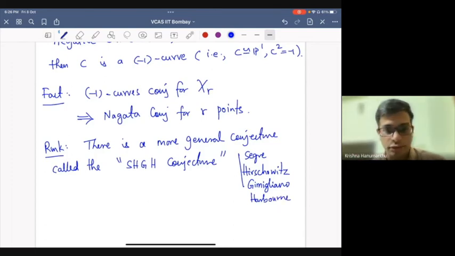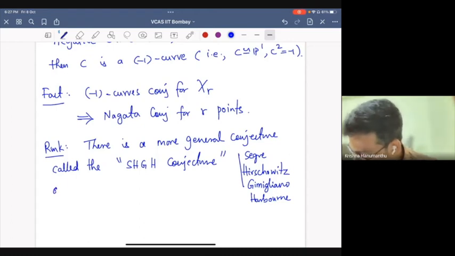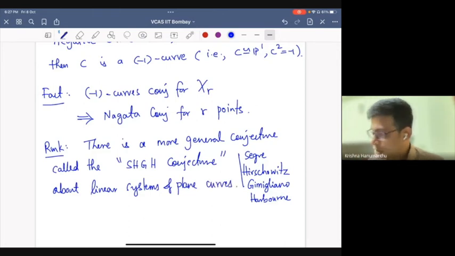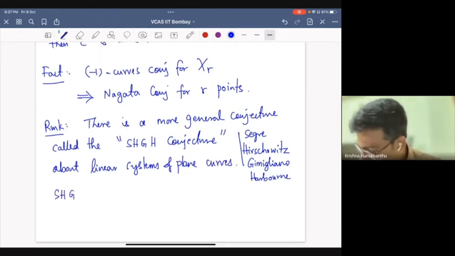This is about plane curves, linear systems of plane curves. I don't have time to go into the details, but I want to set up our result, so I apologize for not giving too many details.